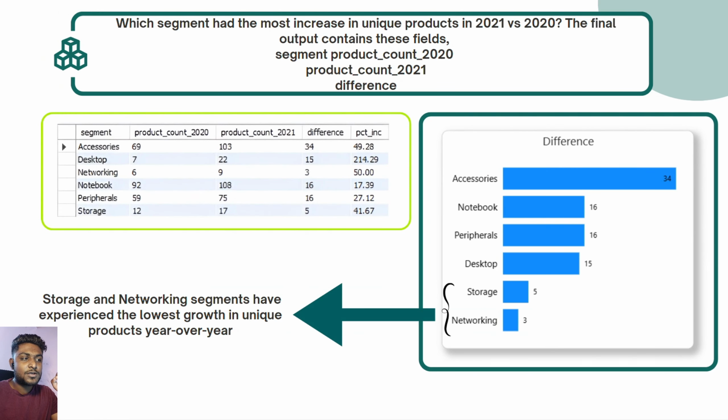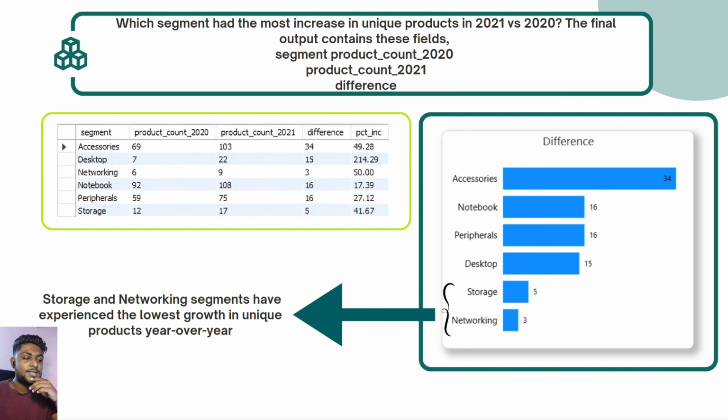So this is our next question, and this question is kind of a combination of the previous two questions where they want us to list down the unique product count of 2020 and 2021 of different segments and the difference between these 2 years. But I have also introduced a new column of percentage increase because this percentage increase can give you a holistic view. Like in desktop you can see the difference between the count of these 2 years is only 15, but if you see the percentage it increased by 200%. That is a good sign.